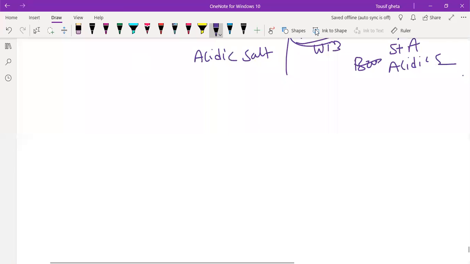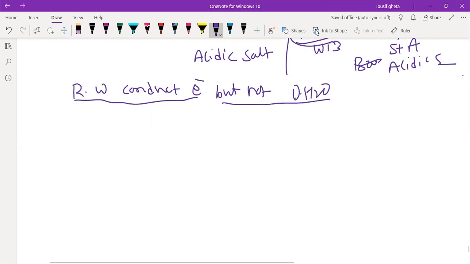Why does rainwater conduct electricity but not distilled water? Give reason. Chetan, right, very good, first Chetan. Manoj, right answer, but still I want Vaibhav. I will not accept Vaibhav's always, still you have to write.